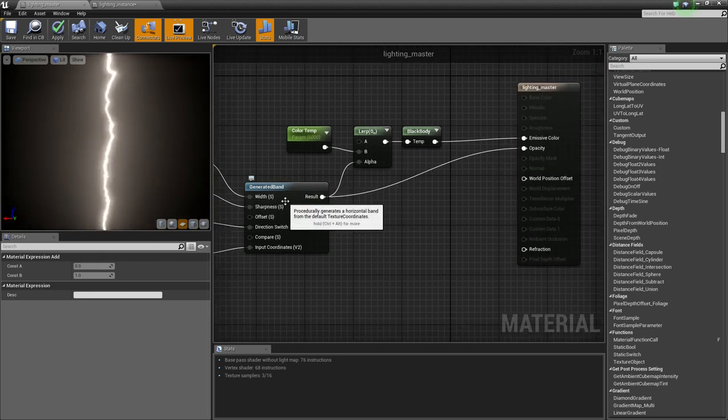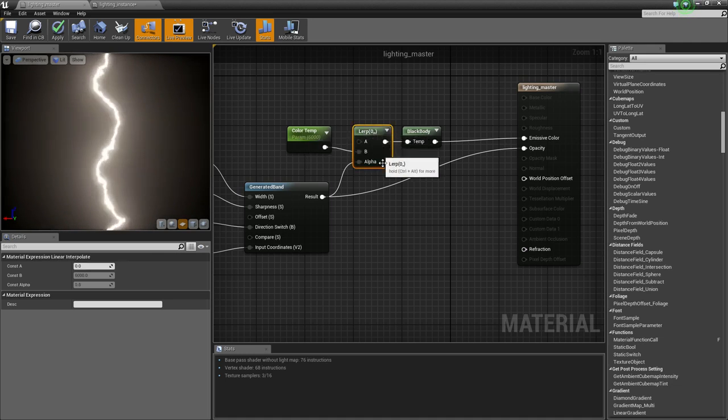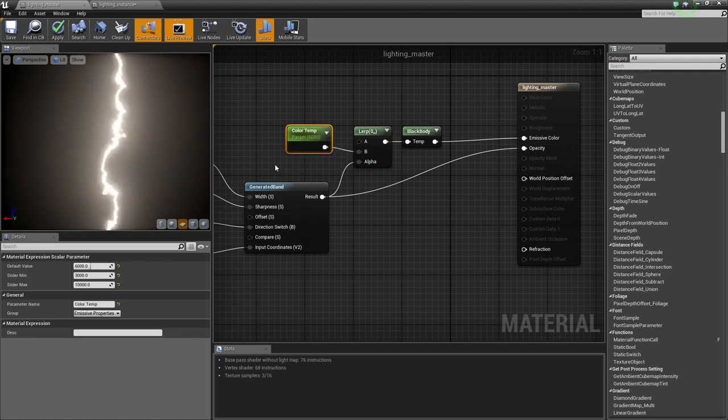We take that generator band output, plug it directly into the opacity. We set up a lerp between 0 and our color temperature scalar value. You want to be pretty high when it comes to color temperatures.